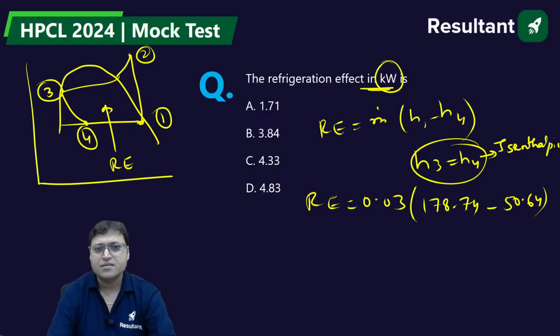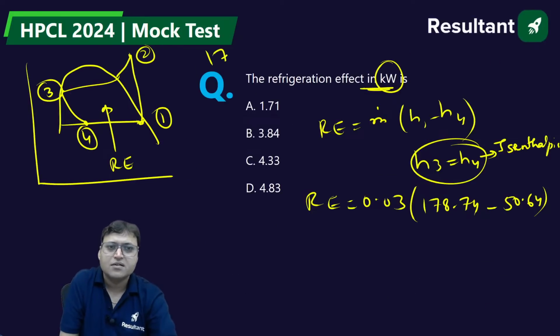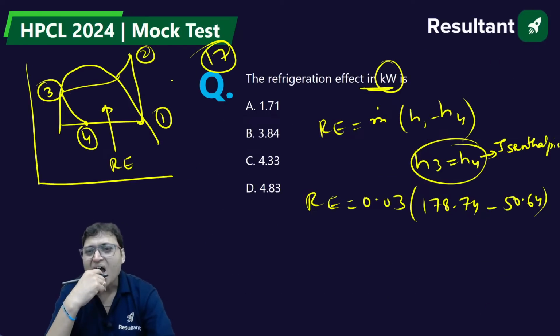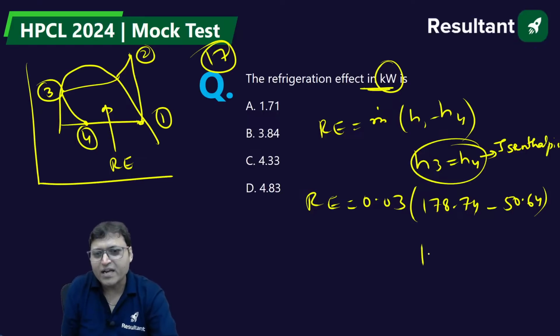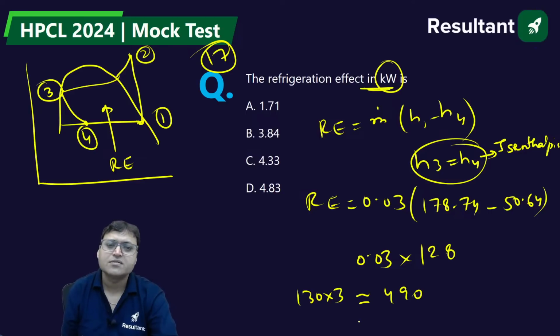What will be the answer for question number 17? 178 minus 50 is around 128, into 0.03, something like 130 into 3, 390, sorry, 3.9 something.